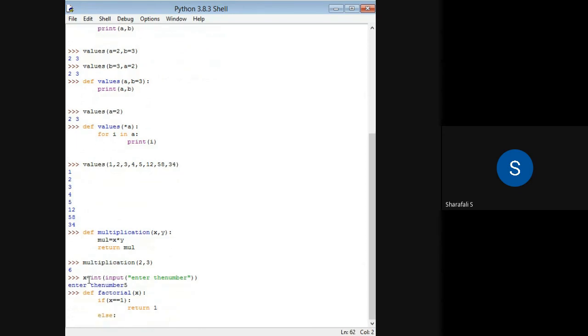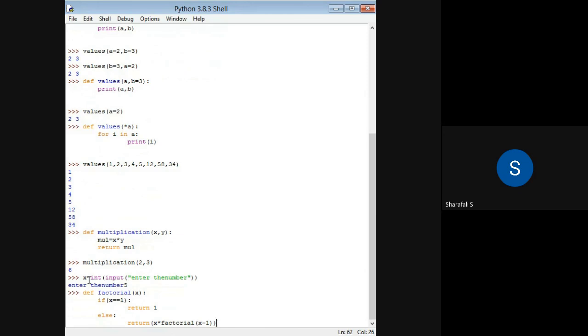Else I have to return x star factorial of x minus 1. Right? So that value will be returned to the function if it is not equal to 1.